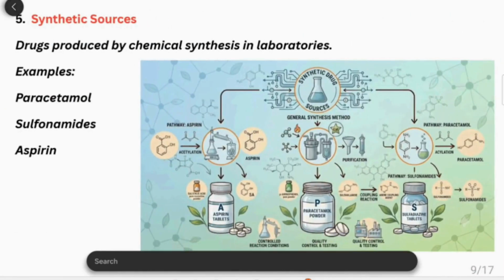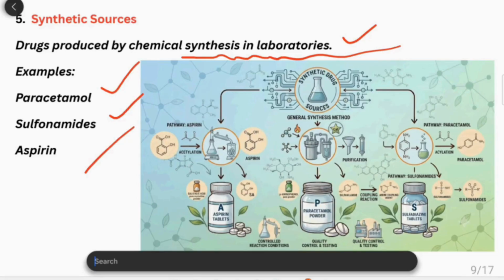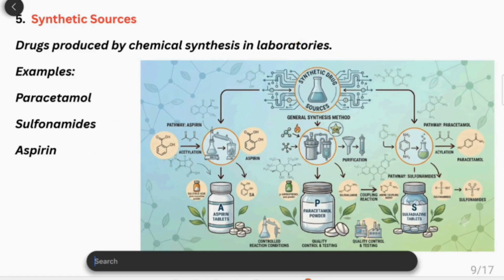Then synthetic sources. These drugs are produced by chemical synthesis in the laboratories. They are truly man-made, there is no naturally occurring process here. For example, paracetamol, sulfonamides, then aspirin. Many drugs are obtained from synthesis in the laboratories like paracetamol and sulfonamides.